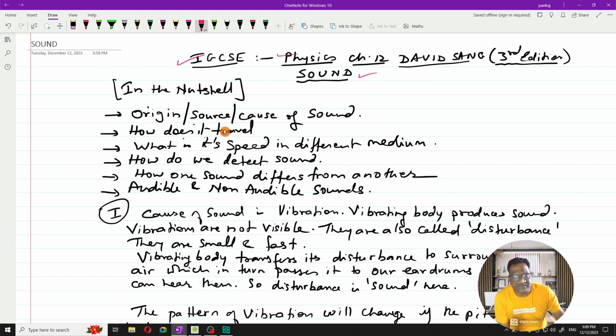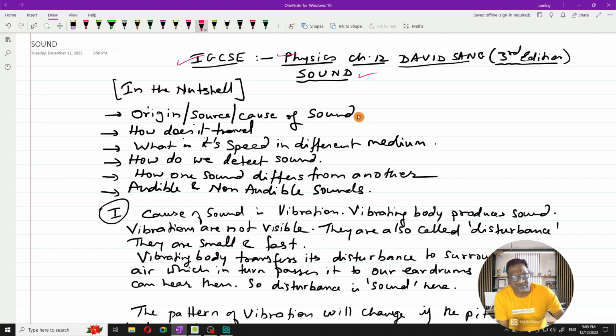In this chapter, in a nutshell, what we are going to study is listed out first. In this chapter of sound, we are going to study the origin, the source or the cause of any sound. Sound is an energy like any other energy, such as light energy, electrical energy, magnetic energy.